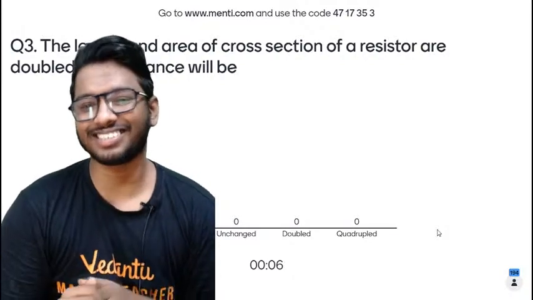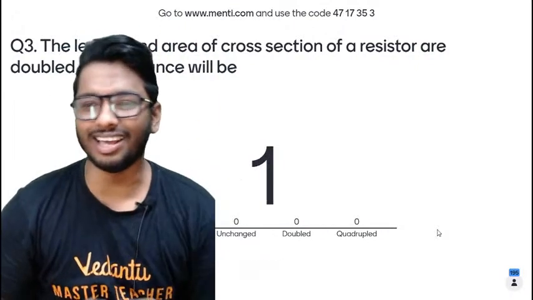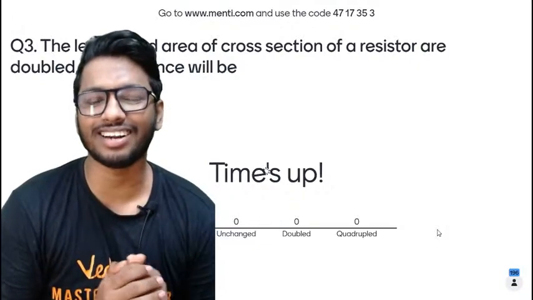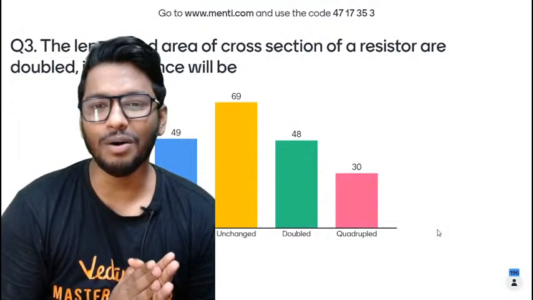7 and 6 and 5 and 4 and 3 and 2 and 1. Let's go, people. Around 200 of you have answered. Let's see who got the right answer among all of those. Okay, here we go.